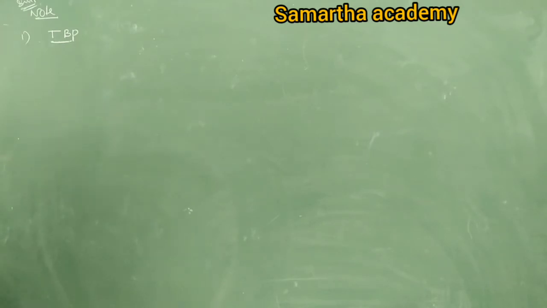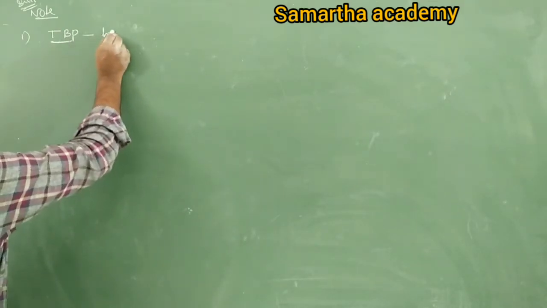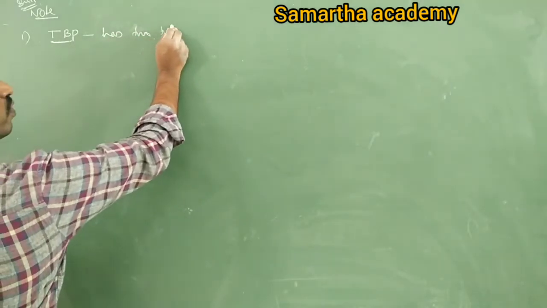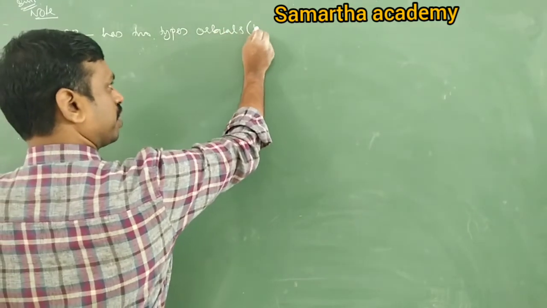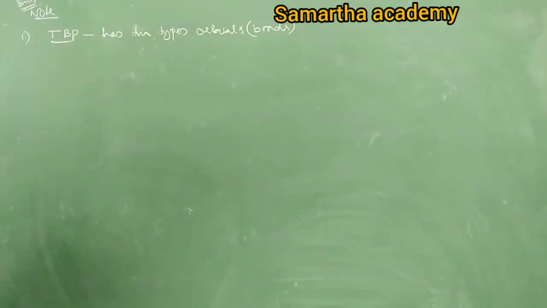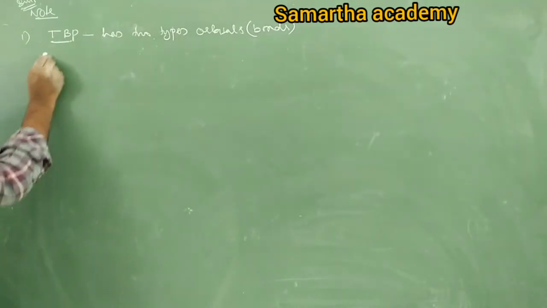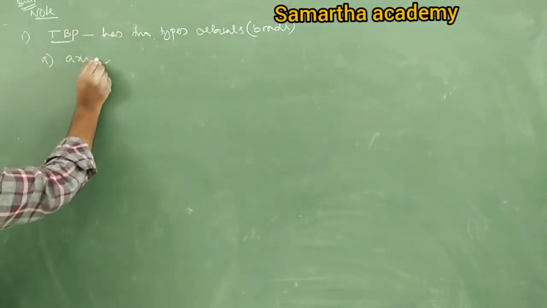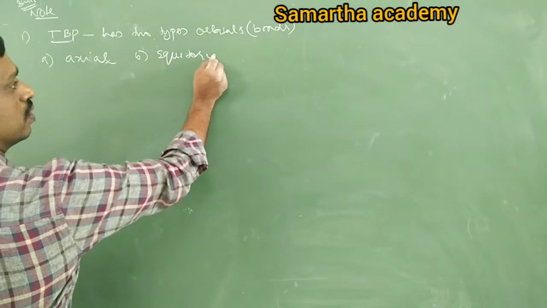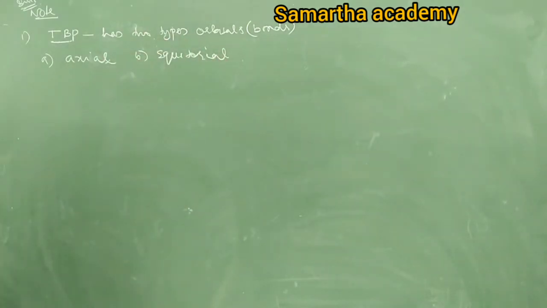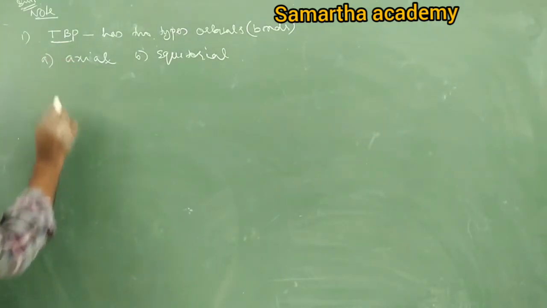Trigonal bipyramidal geometry. This TBP has 2 types of orbitals, nothing but we can say bonds later. One is axial, the second one is equatorial. Let's just draw the TBP structure.